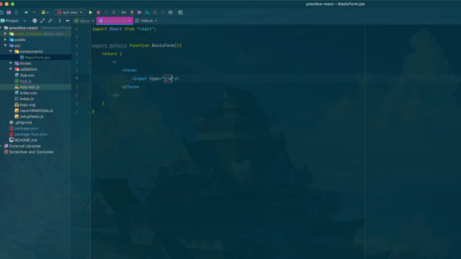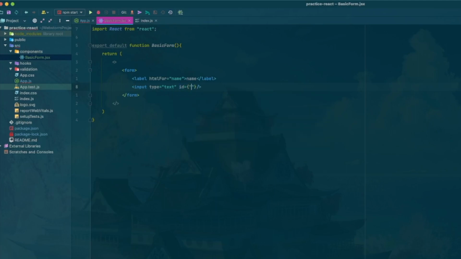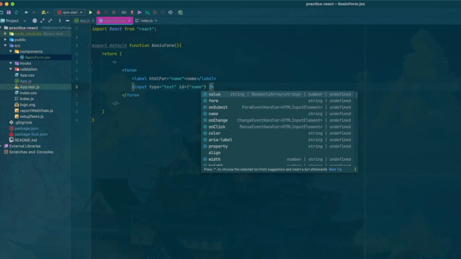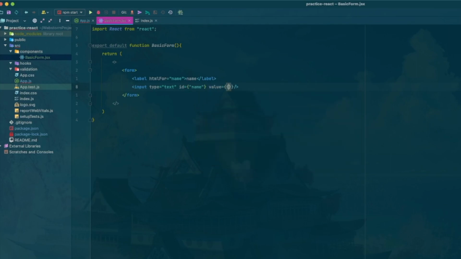Okay, then we'll do an input, and we'll leave that as text. We'll probably have everything stay as text. Then we'll do a label with htmlFor name, and give the input an ID of name, and then a value of name.